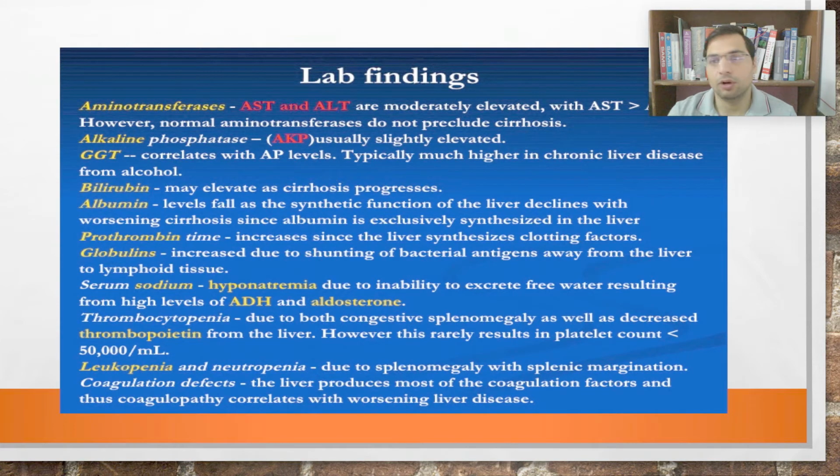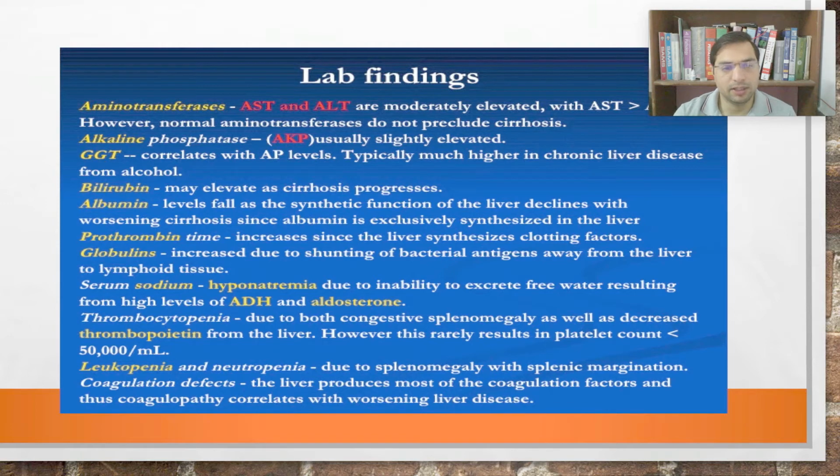So all the liver functions will be deranged. You can very well imagine there will be deranged aminotransferases, AST, ALT will be deranged. Alkaline phosphatases will be deranged. GGTs will be deranged. Bilirubin will be high. Albumin will be less. Prothrombin time will be increased. Globulins will be increased, right?